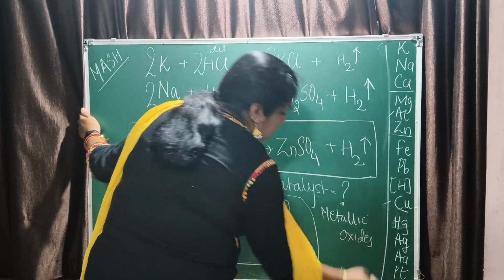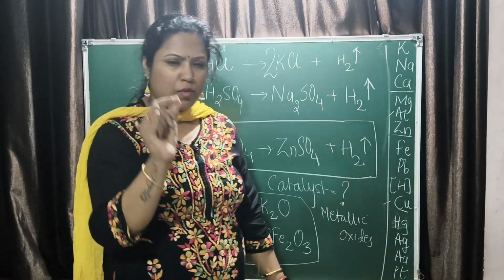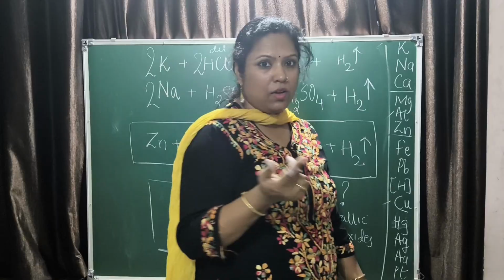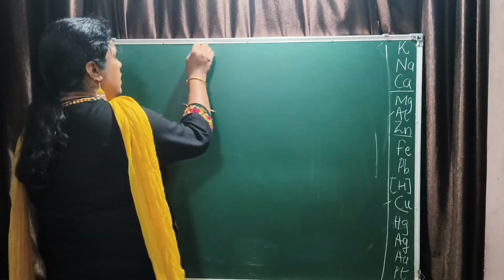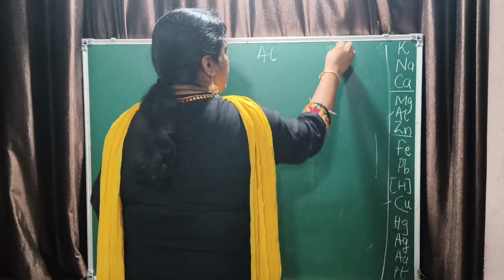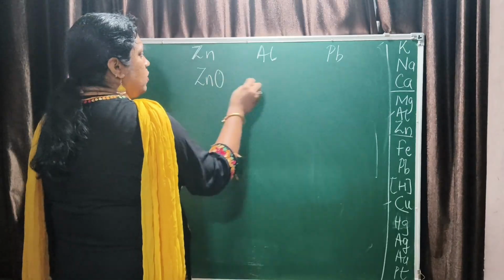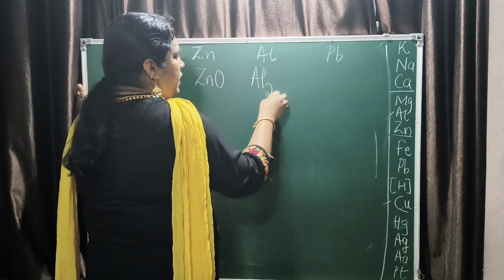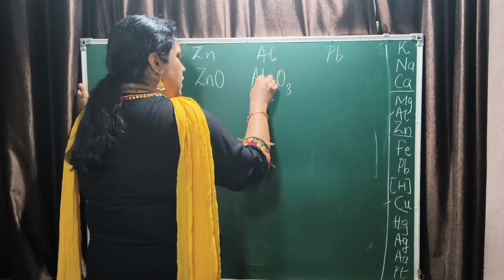These metallic oxides are generally basic in nature. I have to give you a small piece of information about the other metallic oxides. Let me clear the board first. There are three metals: zinc, aluminium and lead. Zinc forms an oxide ZnO, aluminium forms an oxide called Al2O3, and then lead oxide. You should not use cursive handwriting.